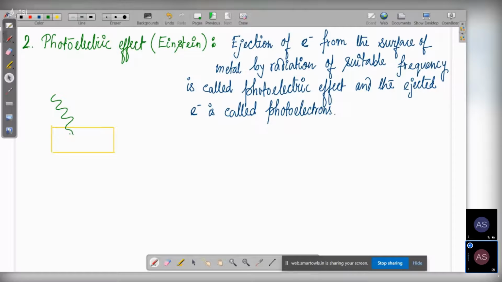The light is striking the metal surface. And what will happen is, due to this, the outermost electron of the metal will get ejected out.